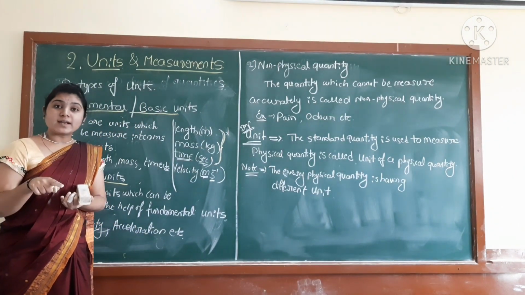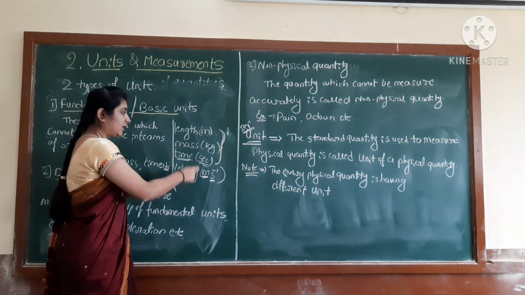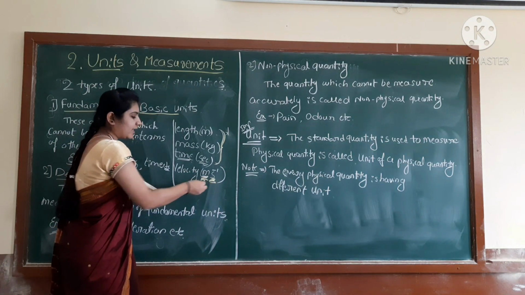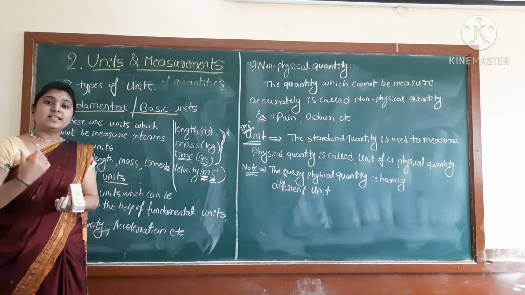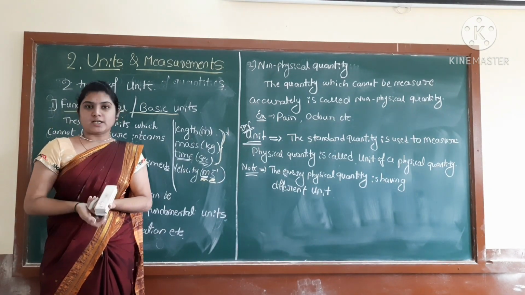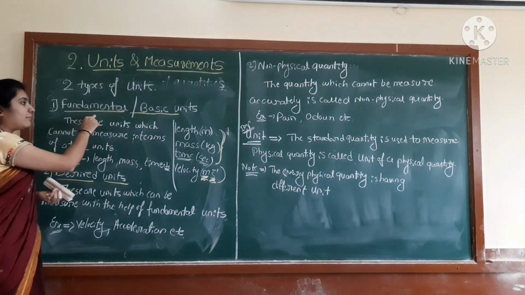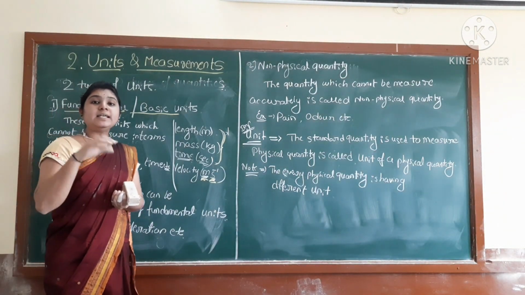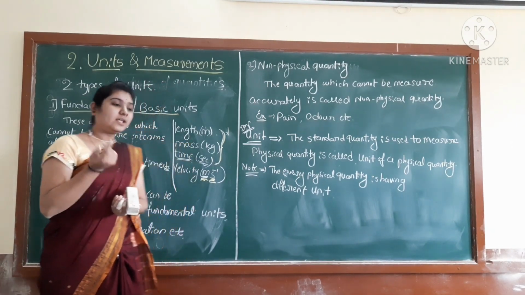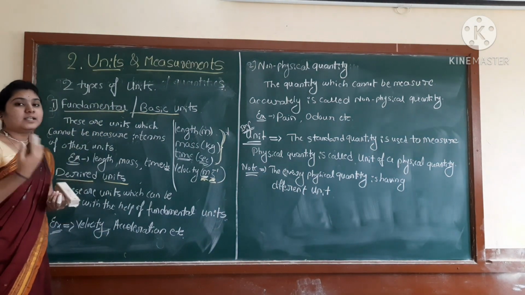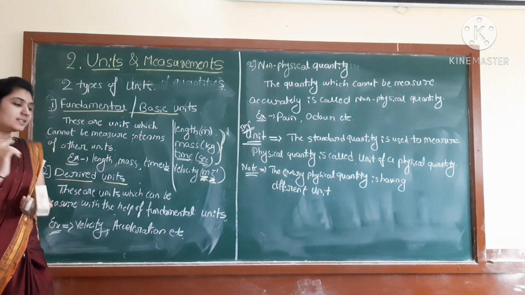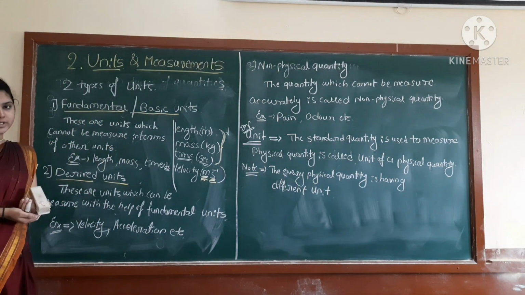But how are we writing the velocity? By using this length and the time. Meter I wrote here, second I wrote here. That's why these are called the derived units. They are dependent on the fundamental units. Here the fundamental units are independent of the other units. But when we come to the derived units, these are dependent on the fundamental units. Right, students? That's why these are called the derived units.